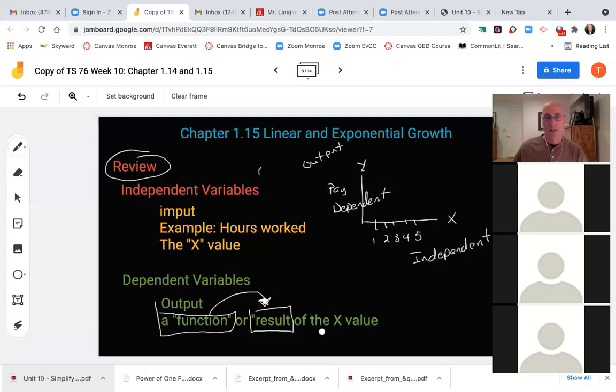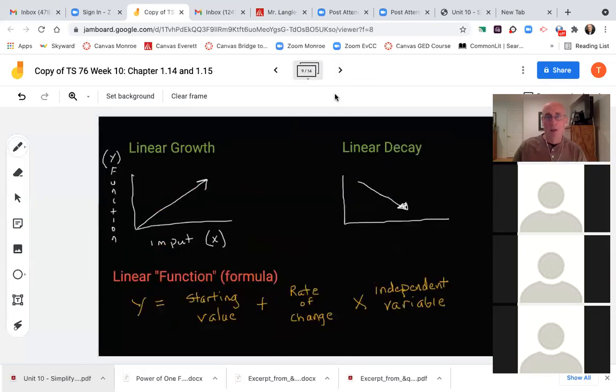So it's a function of the x in a sense. It's a result of the x. So for instance, 2 hours of study has a direct function. It affects a certain amount of results in grades. Okay.